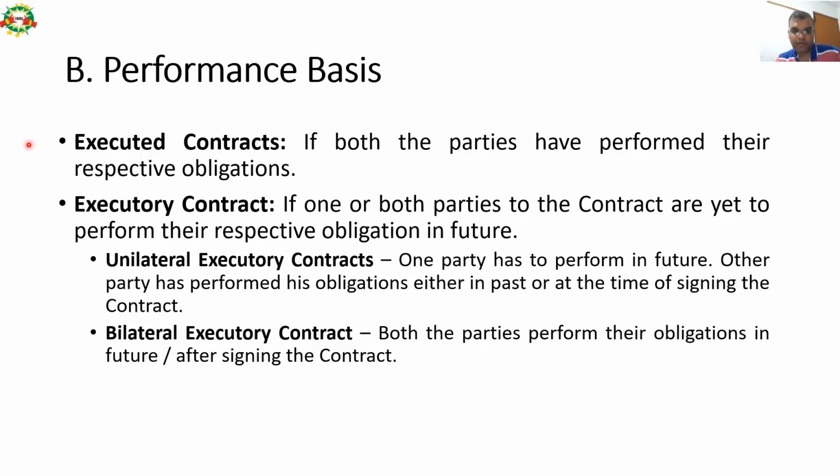In unilateral, as the name suggests, one party has to perform in future, while the other party has performed his obligation either in the past or at the time of signing the contract. And in bilateral, both the parties perform their obligations in future after signing the contract.